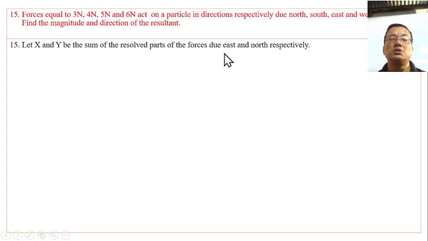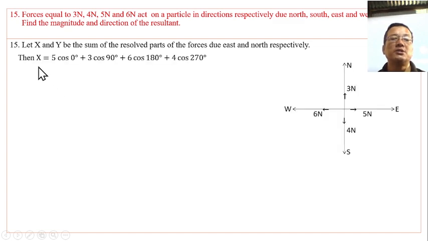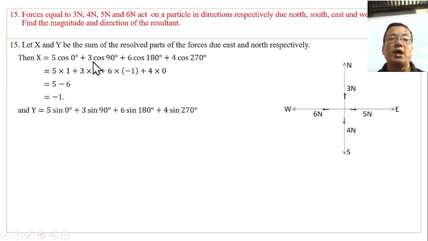As in this picture, X is 5 cos 0 degrees plus 3 cos of the angle, plus 6 cos of 180 degrees, plus 4 cos of 270 degrees. Using the respective values, we get X equal to minus 1, and similarly Y equal to minus 1.